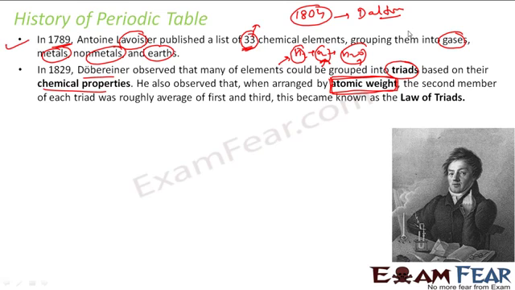Because at this time the electron was not discovered, right? The atom was not even discovered. Atom was just hypothetical, because these chemists used to believe that there is something called atom, which is unbreakable, and that will have atomic weight, and this atomic weight was found based on the chemical properties by the reactions, right?